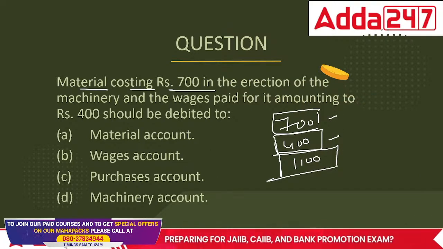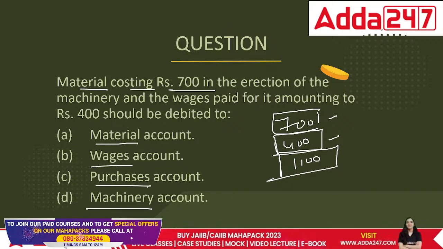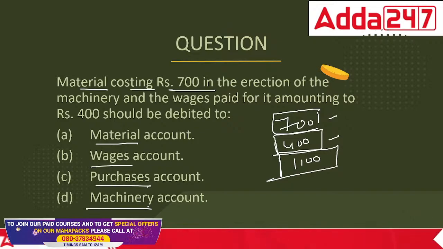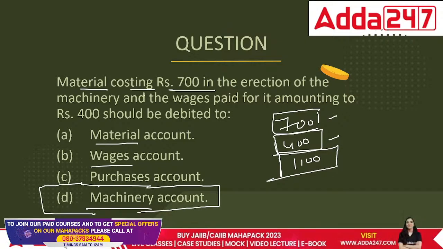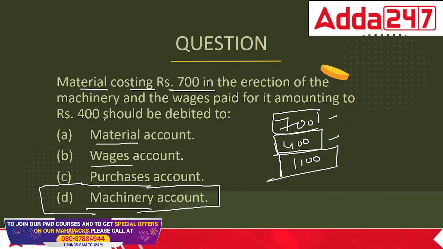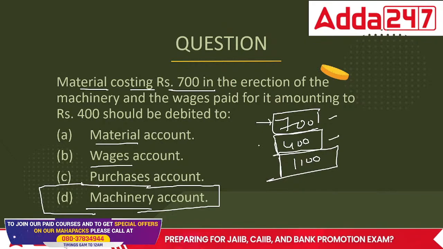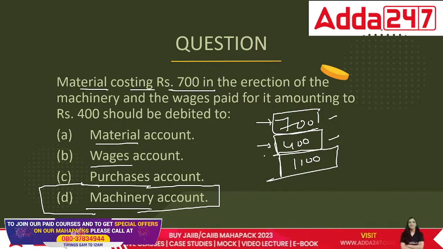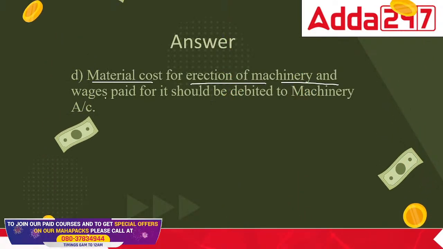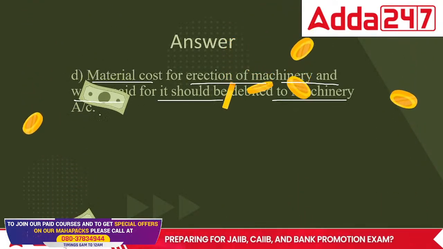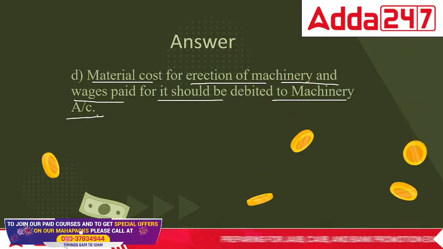The options are material account, wages account, purchases account, or machinery account. In this case, the correct answer is that all these things are a part of the machinery account. Because ultimately the material as well as the wages, we are paying not for the purpose of individually doing it, we are doing it exclusively for that machinery. So the cost of erection of machinery, material and wages paid, should be debited to the machinery account.